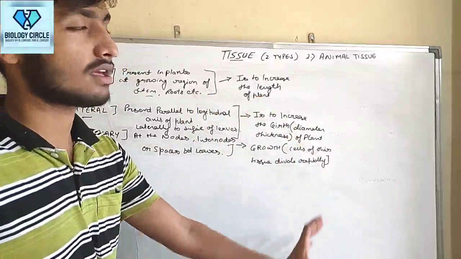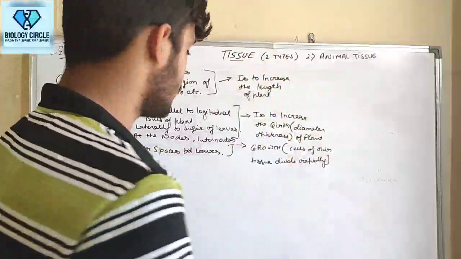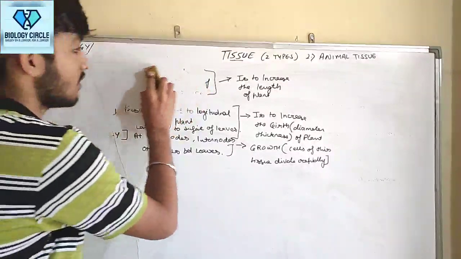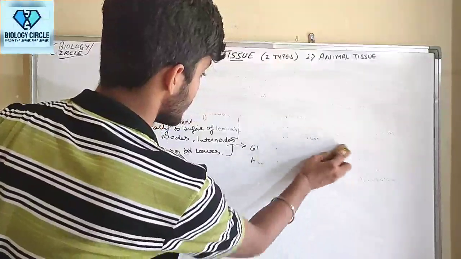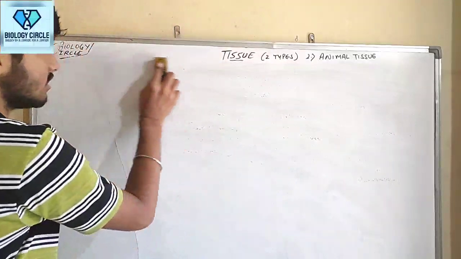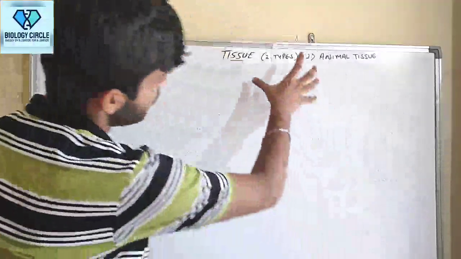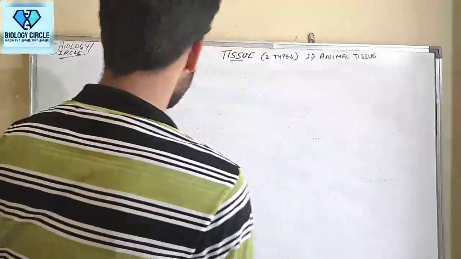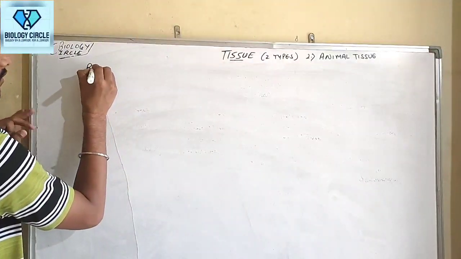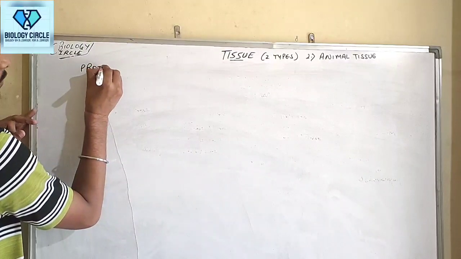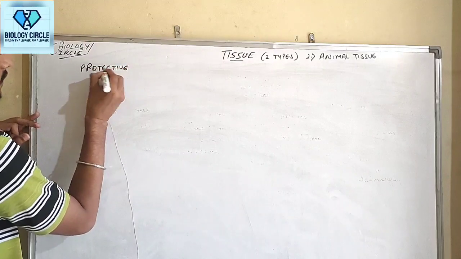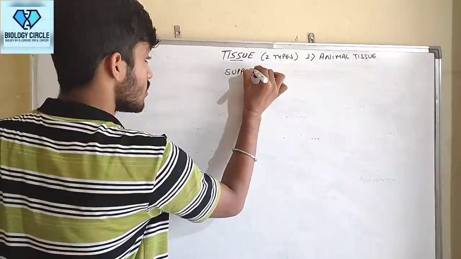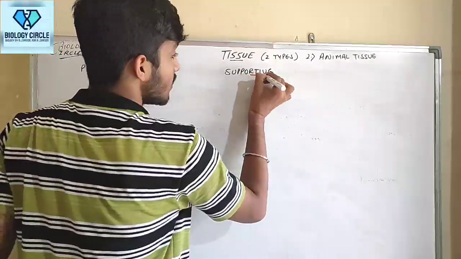Now let's come to permanent tissue. As we know, there are three types. We see in the flow chart, that is protective, supportive and conductive.